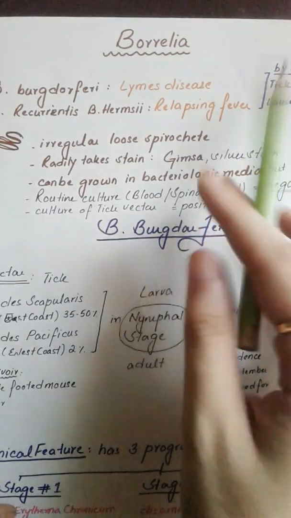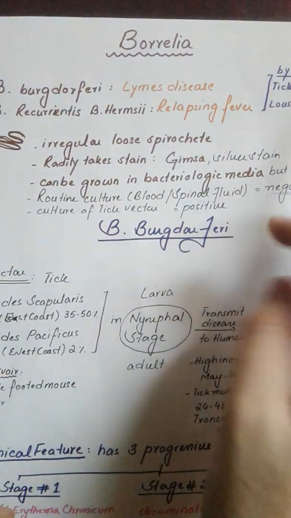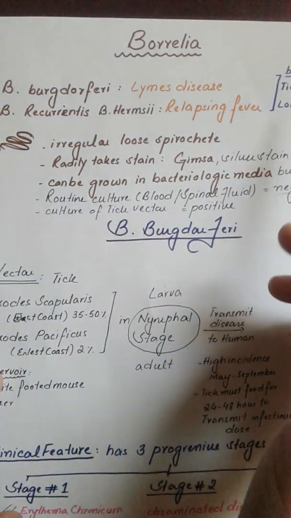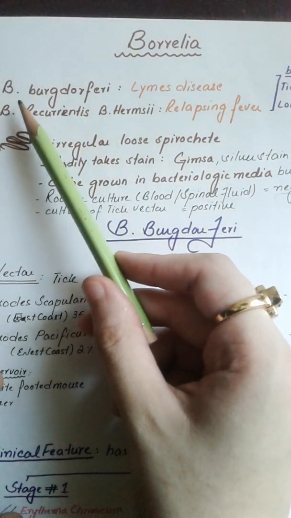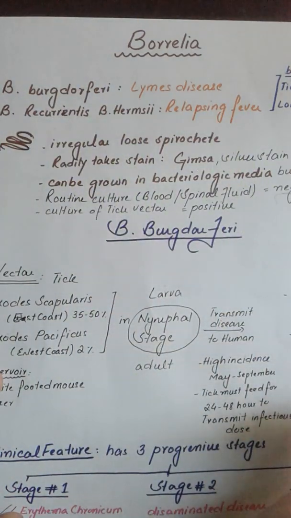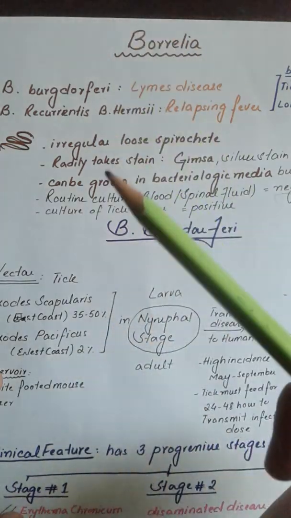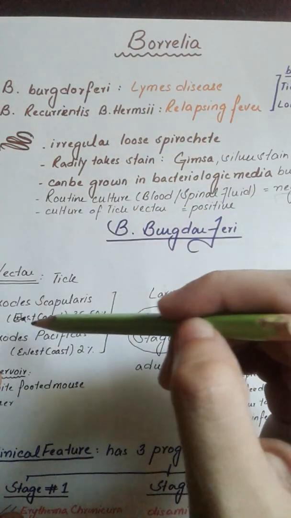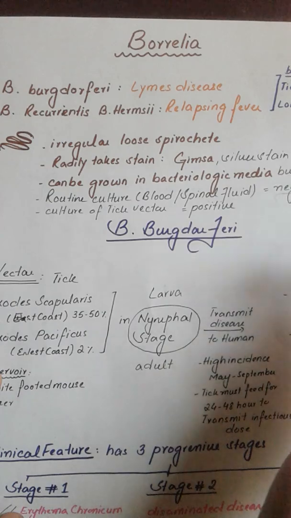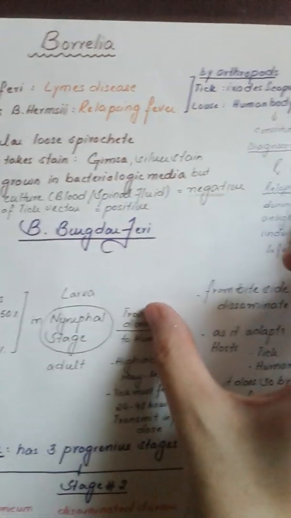So in this broad classification, Borrelia, we have basically three organisms. Borrelia burgdorferi, which causes Lyme disease, and Borrelia recurrentis and Borrelia hermsii, which cause relapsing fever. Now, the special thing about this organism is that it can be transmitted from a vector to the human body by a specific arthropod.